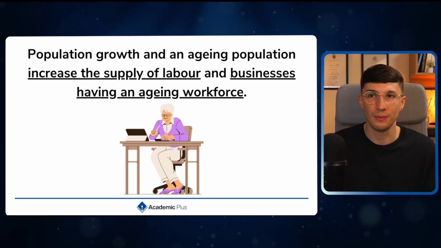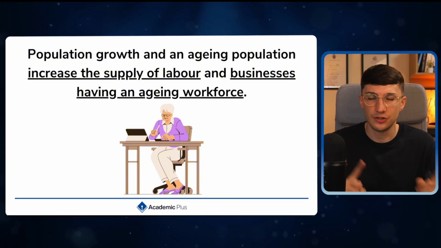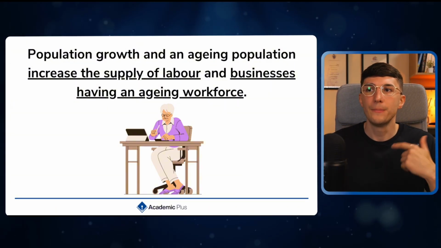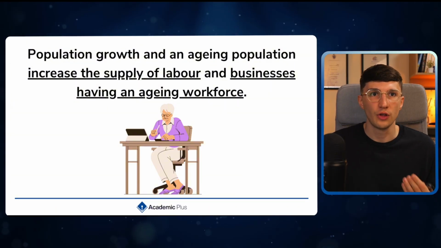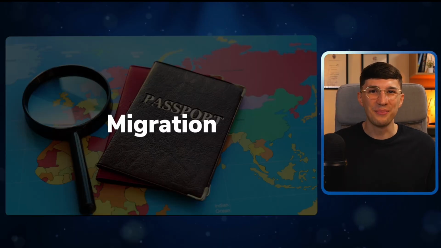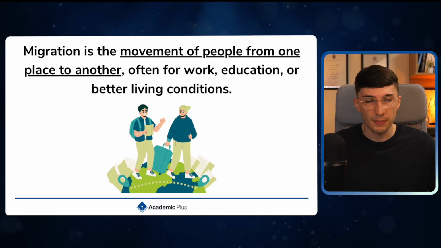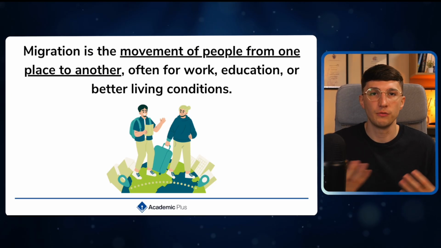There's more people to employ from. And typically when you have a greater supply of labour, it can actually decrease your labour costs. But not only that, having an aging workforce, people working for longer, means they've got more skills. Another important social change as well will be around migration. Now, when we think about migration, it's simply the movement of people.